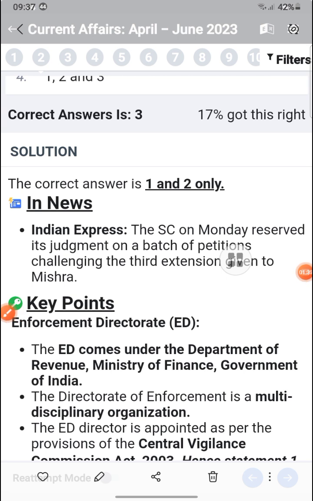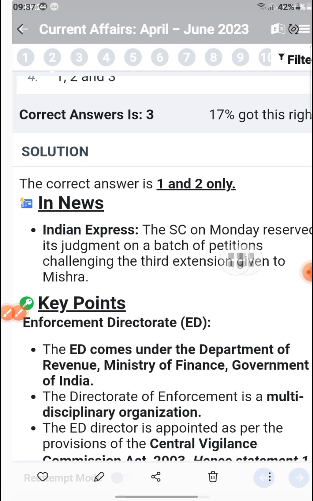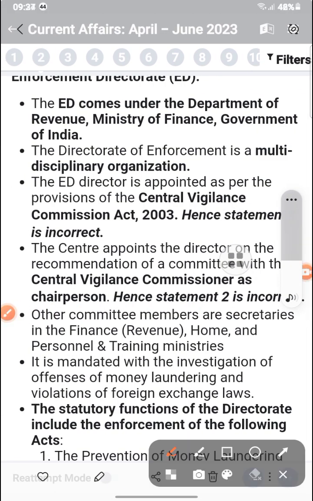On Monday the judgment on a batch of petitions was delivered. The ED comes under the Department of Revenue of the Ministry of Finance, and the Directorate of Enforcement is a multidisciplinary organization. The director is appointed as per the provision of the Central Vigilance Commission Act 2003. The Centre appoints the director on the recommendation of a committee with the Central Vigilance Commissioner as chairperson, and other members are the Secretaries of Finance, Home and Personnel and Training. It is mandated with the investigation of money laundering and foreign exchange law. The statutory functions of the director include the enforcement of the following acts.